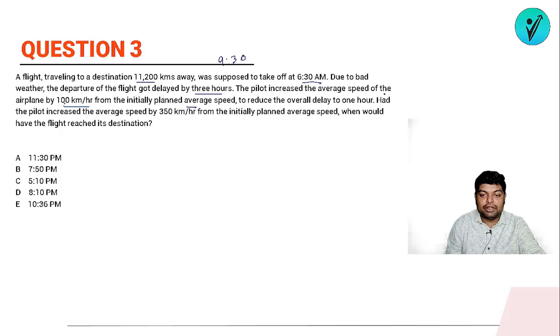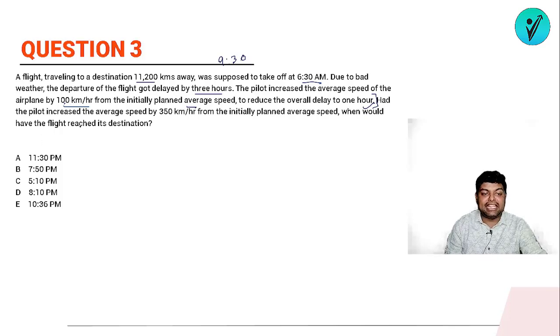So now what did he do? The pilot has increased the speed. So now this overall delay is getting reduced to 1 hour. Earlier it was about to be delayed by 3 hours. But when the pilot has increased the speed by 100 kilometers, the time taken by the total journey is getting reduced by 2 hours. Whatever time it was taking earlier, now it is taking 2 hours less. And why is it taking 2 hours less? Because of the increment in the speed.